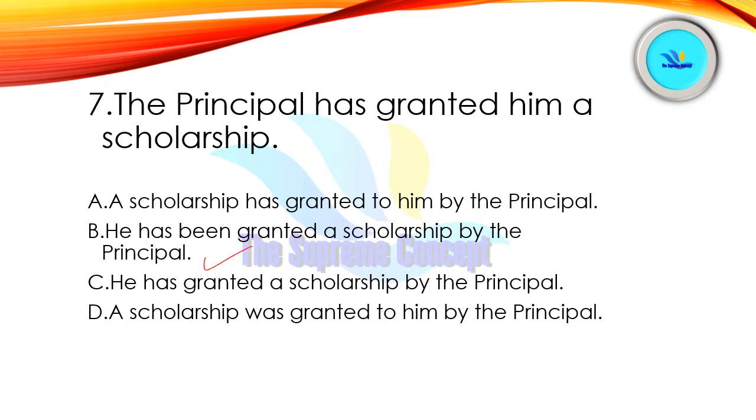Yes, option number B is correct here. He has been granted a scholarship by the principal, right?